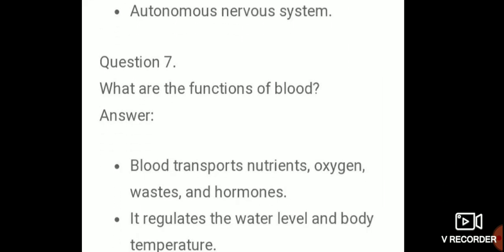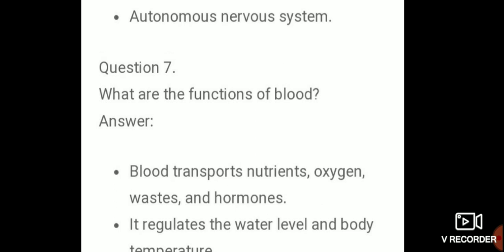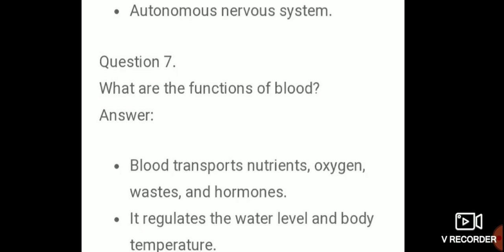Next, seventh question. What are the functions of blood? Blood transports nutrients, oxygen, waste and hormones. It regulates the water level and body temperature.